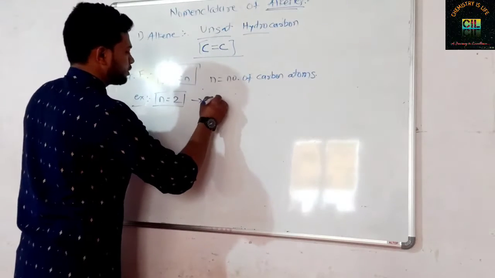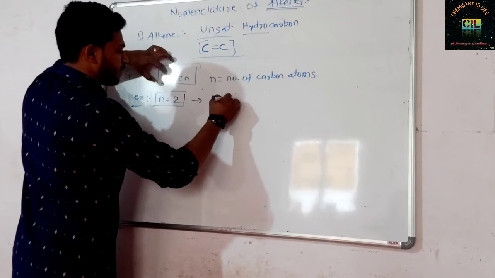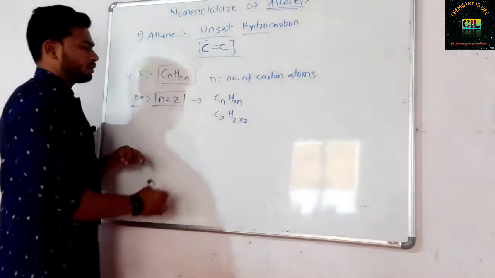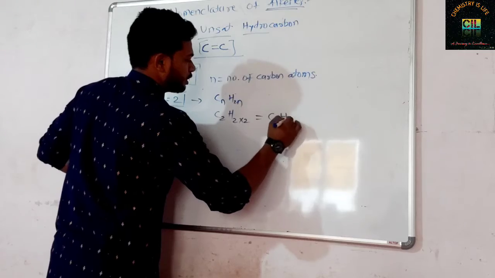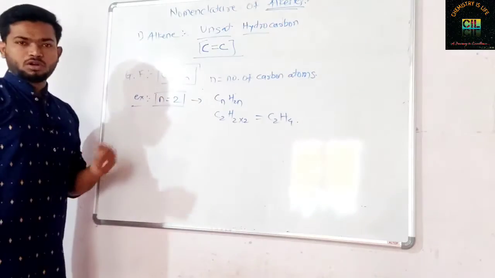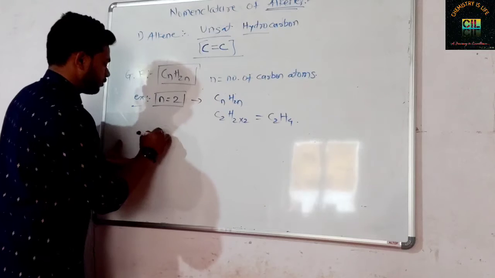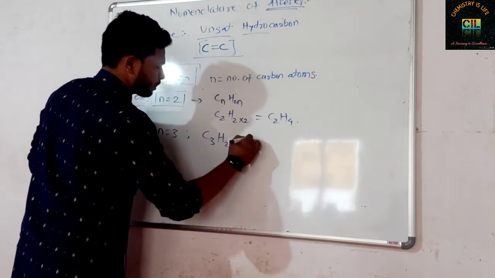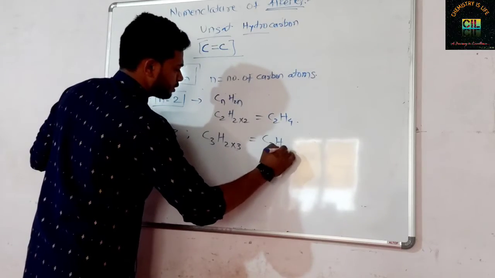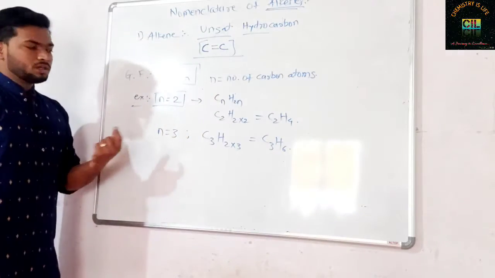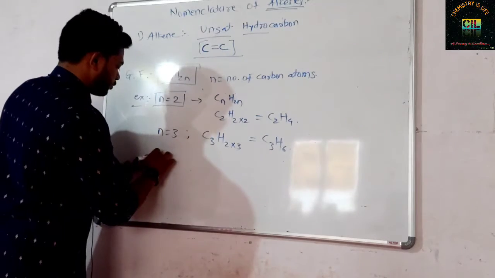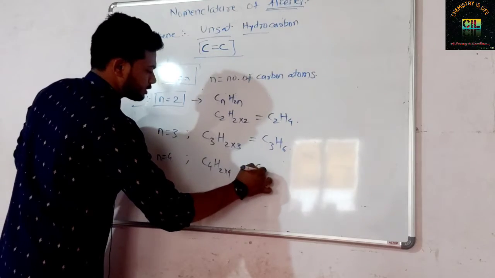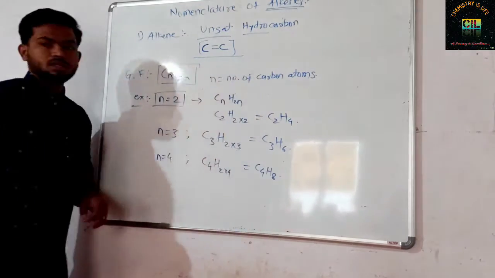Then the first member will be, write the 2 in this formula CnH2n: C2H2 into 2. What will be the formula? C2H4. This will be the first family member of alkene. After that, put n equal to 3. Then calculate C3H2 into 3, C3H6. C3H6 will be the second member of alkene. Then put n equal to 4. This will be C4H2 into 4, that is C4H8. This is the third member of alkene.